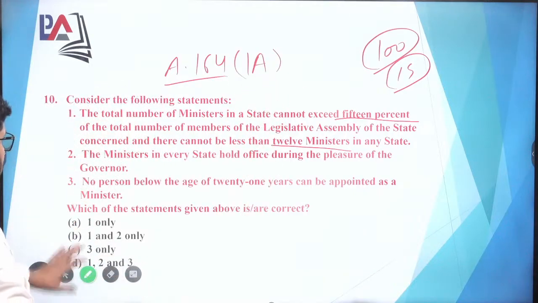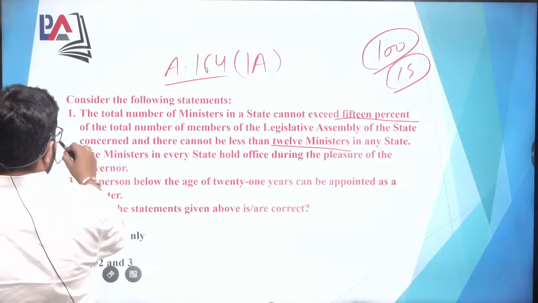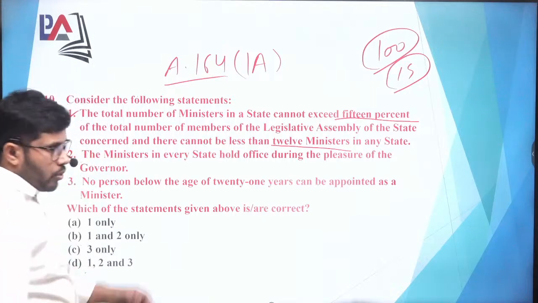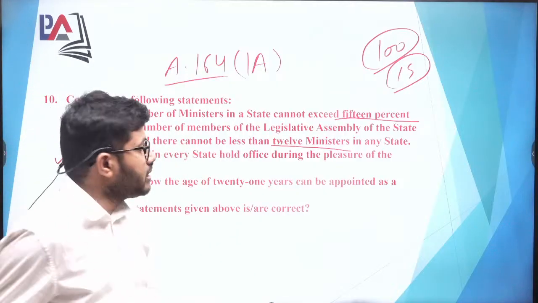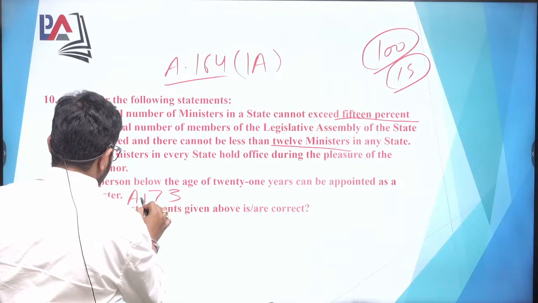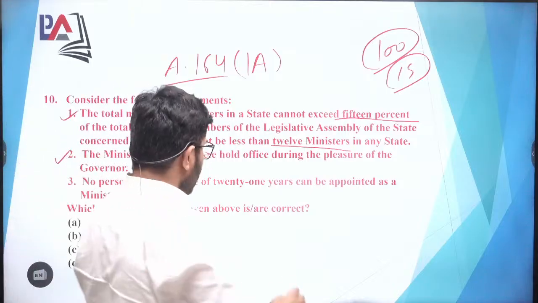Okay, for this. So here now the second option, the minister in every state holds office during the pleasure of the government. Yes, this is also correct. Now the third option, no person below the age of 21 years can be appointed as a minister. So we are here of the view that Article 173 is basically talking about that in order to be the member of the legislative assembly, you need to be of the age of 25 years.